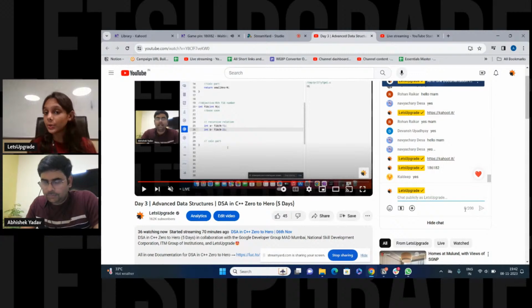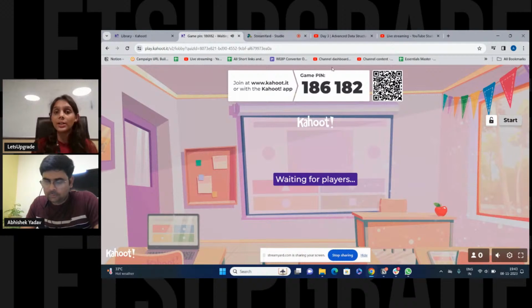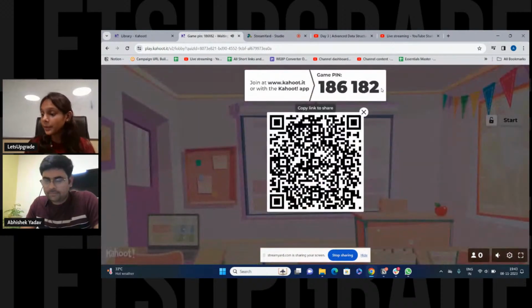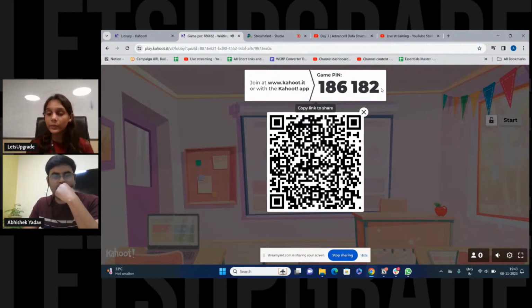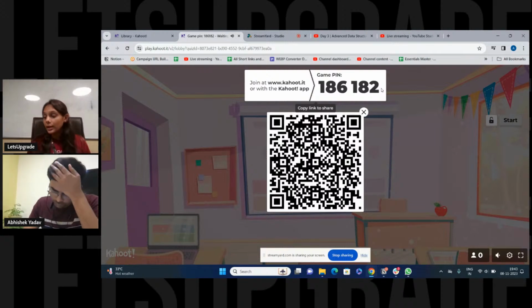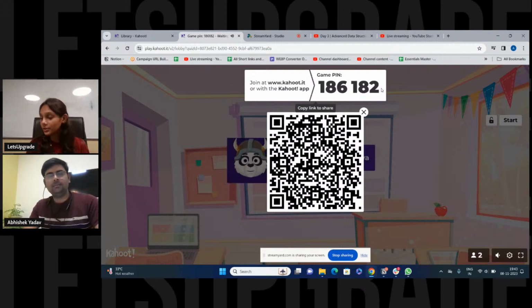Okay, guys, go to the website and put the game pin that I have shared in the chat box, or else you can scan this QR code and enter the game with your real name. Don't use any fake username, please, and just log in and enter the game. You will be needing two devices: one on which you will see the question on screen from YouTube, and a second device on which you will answer the questions. There will be 30 seconds to answer each question, and in total there are six questions.